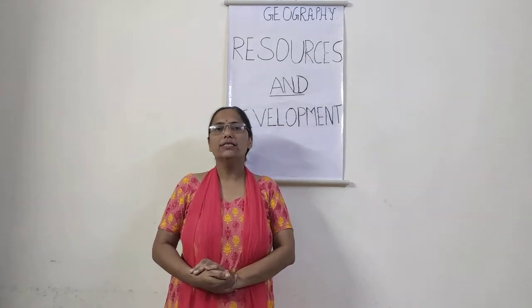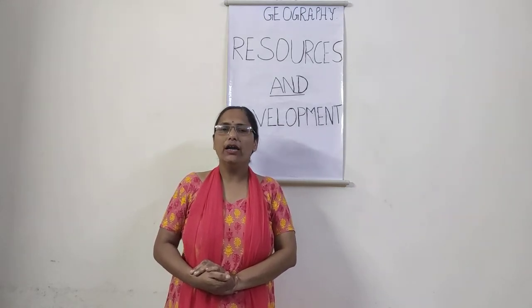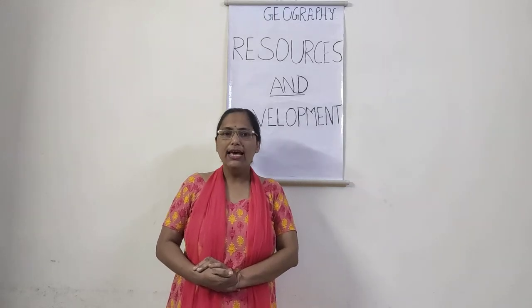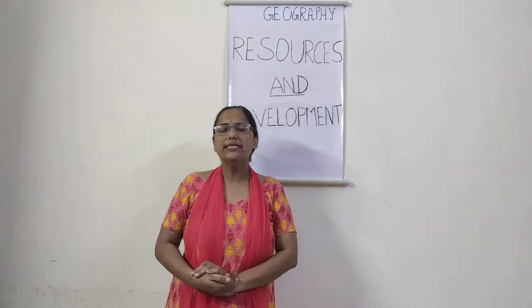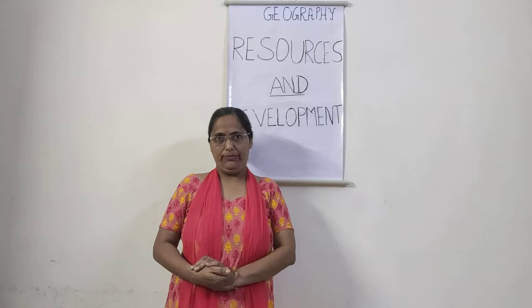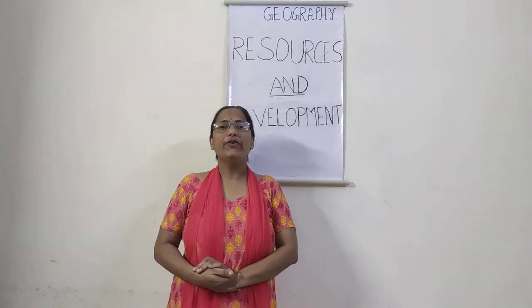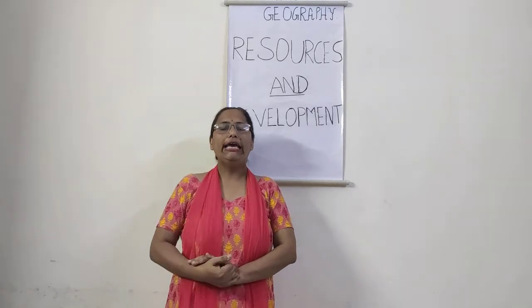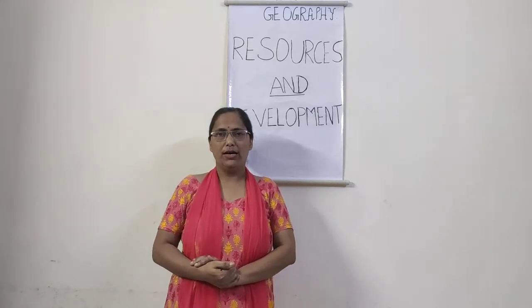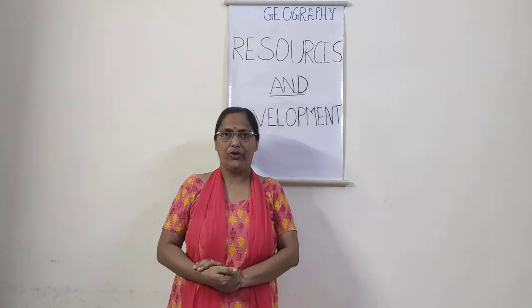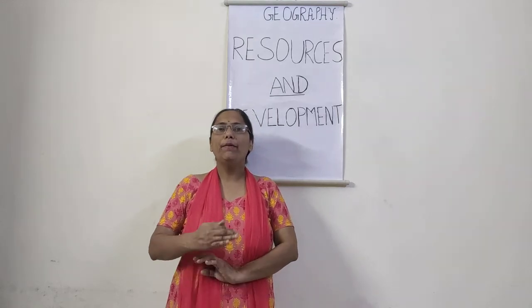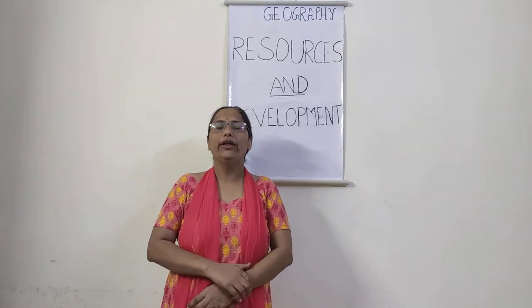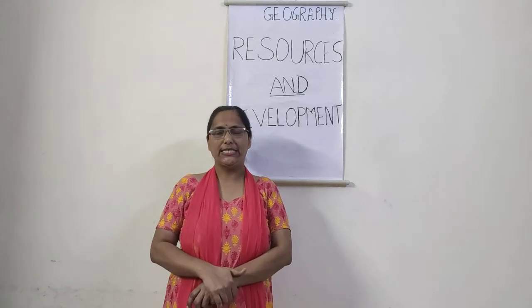The second classification of other uncultivated land is land under miscellaneous tree crops. Children, several times when traveling to any hill station, Kullu Manali, Shimla, Dalhousie, etc., you might have seen a piece of land with a lot of greenery and big trees.